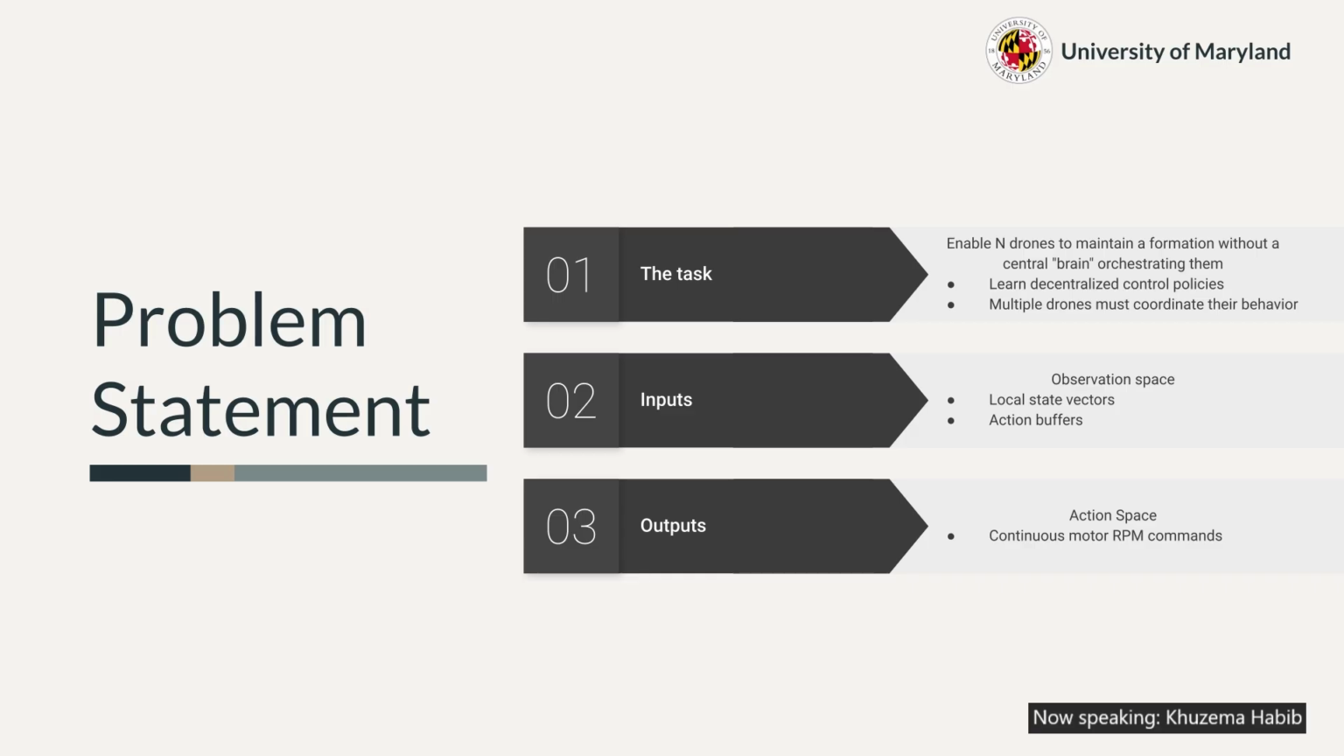The problem statement is defined as follows: the goal is to train n drones to coordinate without a centralized controller at execution time. Each drone observes only local state information and outputs continuous motor RPM commands. Despite decentralized execution, the drones must collectively achieve global objectives like stable hover, formation flying, and leader-follower navigation. The challenge here is that coordination must emerge through learning, not through explicit communication or centralized control. This makes the problem high dimensional, non-stationary, and tightly coupled across agents.